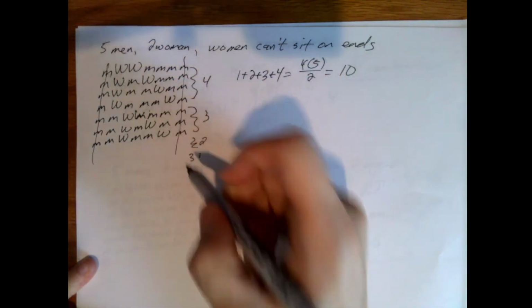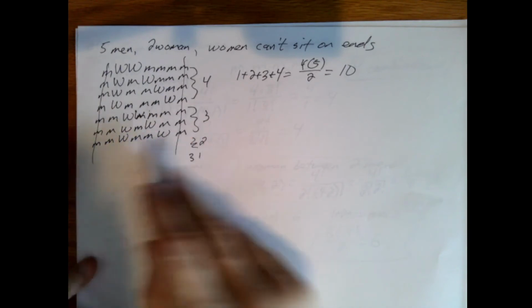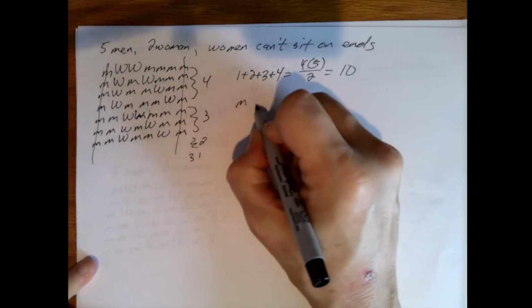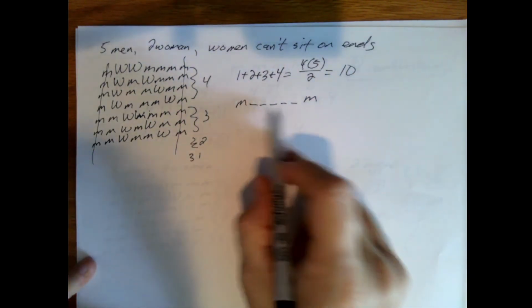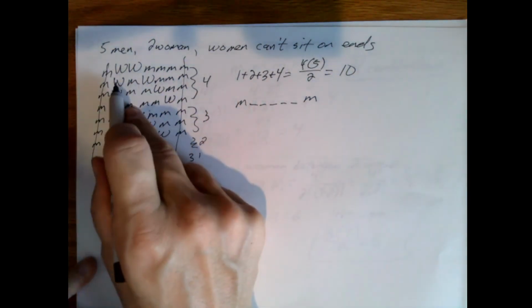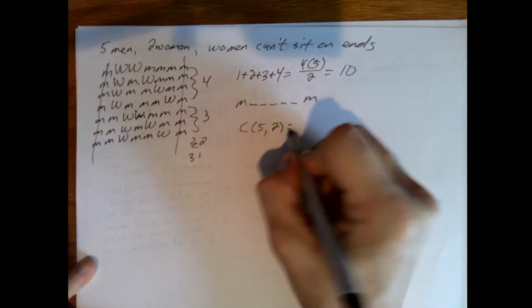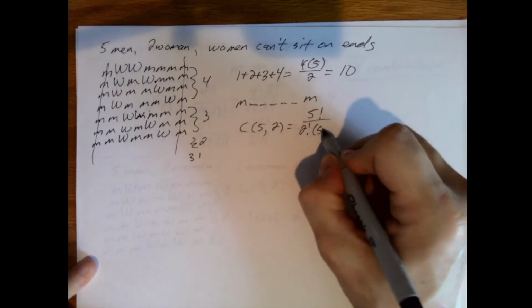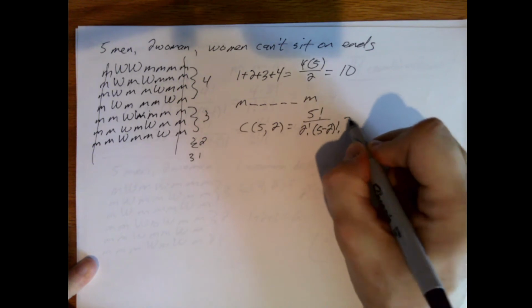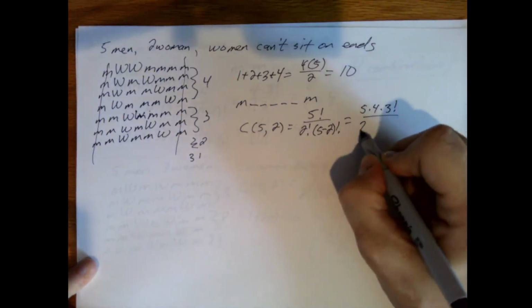But I thought about this problem differently. Remember, these are locked in, and that means the other 3 men and the 2 women fill up the middle 5 slots. So I have man, slot, slot, slot, slot, slot, man. And so out of the 5 slots, I choose 2 of those to hold the women. So this is C5, 2, which is 5 factorial divided by 2 factorial times 5 minus 2 factorial, which is 5 times 4 times 3 factorial divided by 2 factorial.